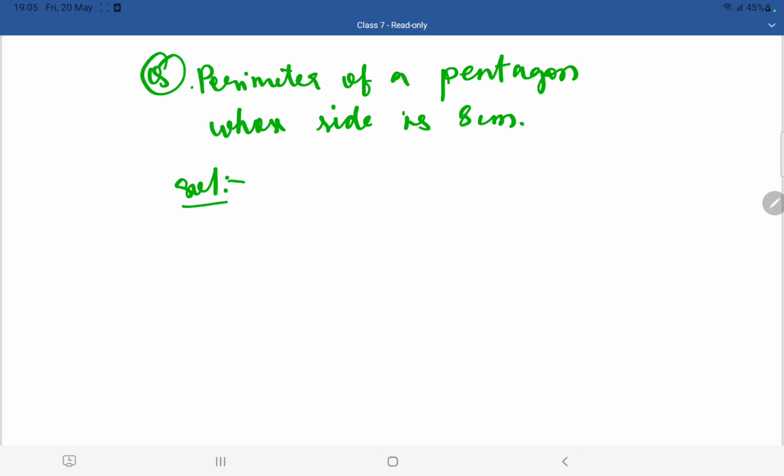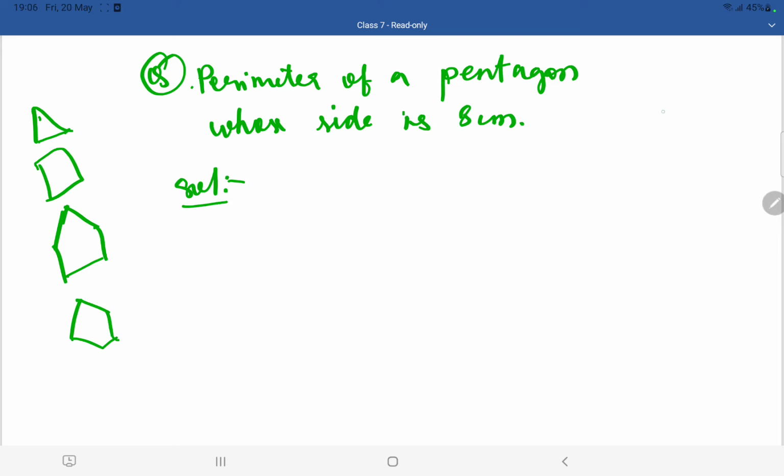So children, you know that a three-sided polygon is a triangle. Four sides, it is known as a square or a quadrilateral. Quadrilateral means 4. And if you have 5 sides like this or like this, that is known as a pentagon.